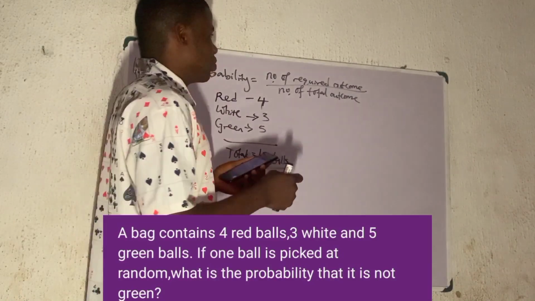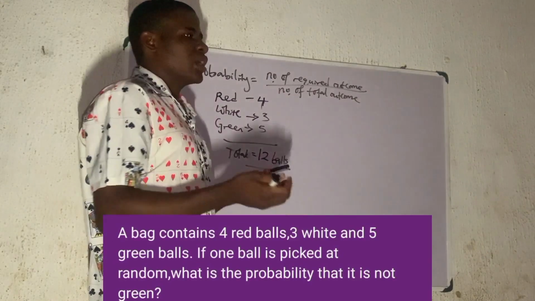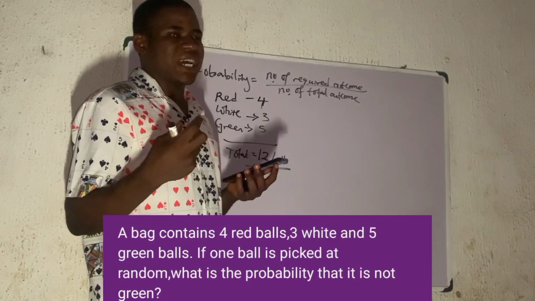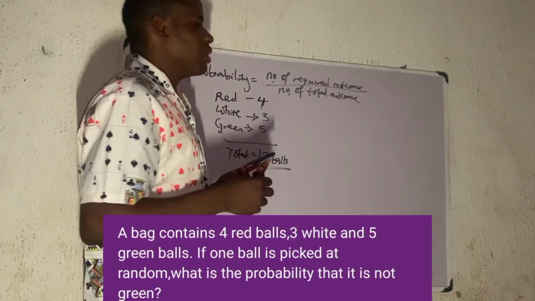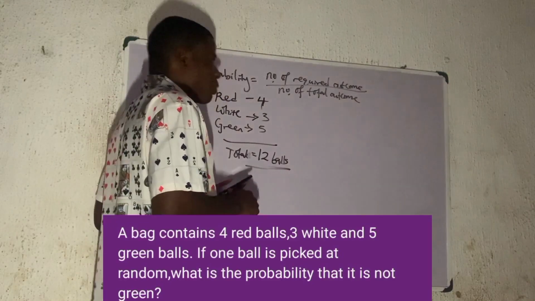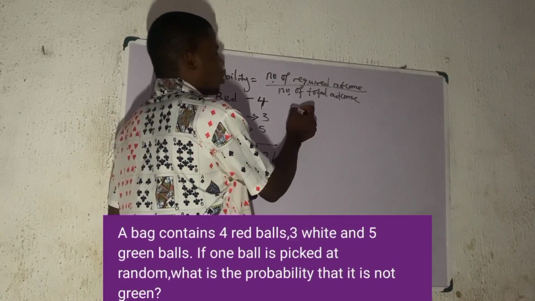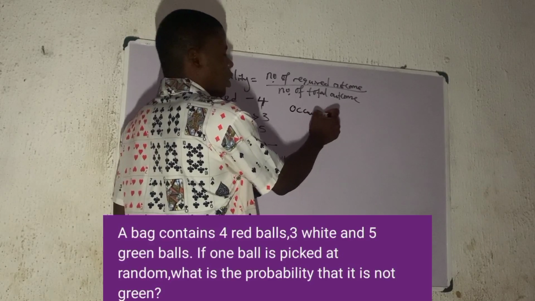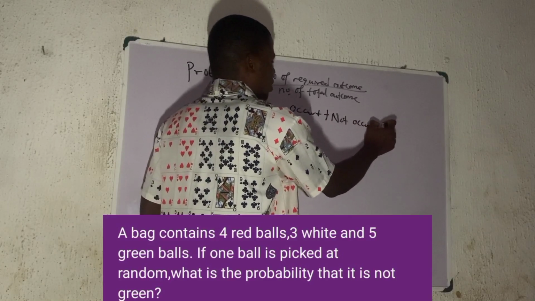So in probability, we actually take the number of the required outcome over the total outcome. Now, since they say that a ball is picked at random, what is the probability that it is not green? Let me ask you, what is the probability that it is green? Probability that something will occur plus probability that something will not occur will definitely be 1.